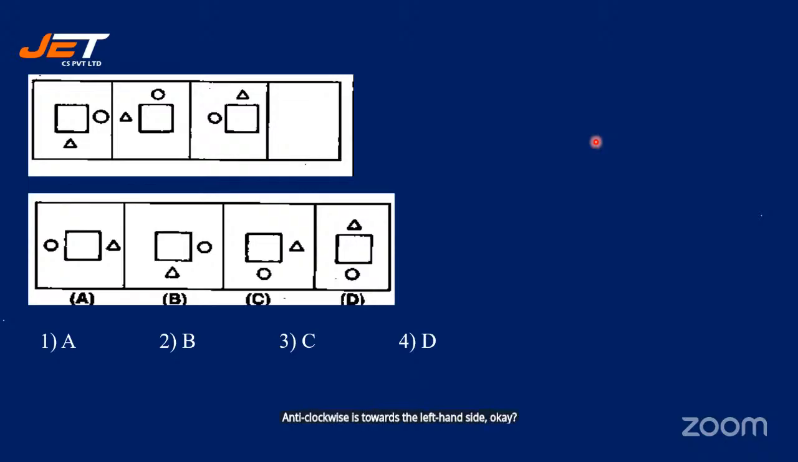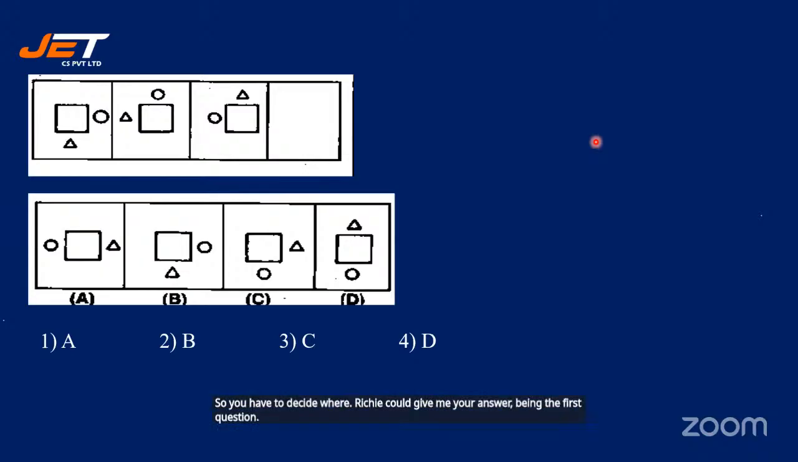Okay, right? So first the circle goes towards the right. Next it has gone to the top. Next it has gone to the left. And next it has to come down, isn't it? So option C or D must be the correct answer. So you have to decide which will give you your answer, being the first question. Very simple question, students. I'm sure you all can answer this.